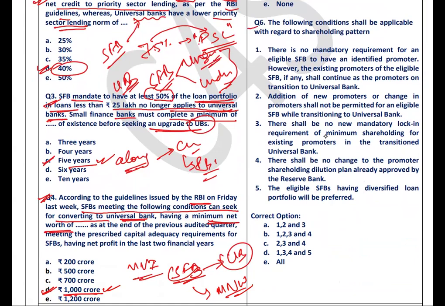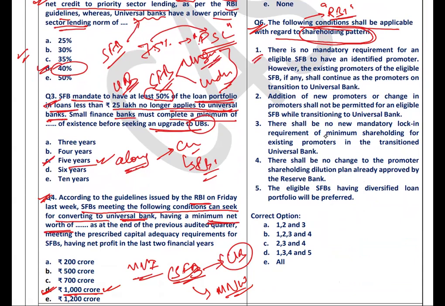And let's see question number 6, the last question of this series. The following conditions are clearly mentioned in the RBI guideline. I have taken the question from there only. All the questions were mentioned in the RBI guideline. The following conditions shall be applicable with regard to shareholding pattern.